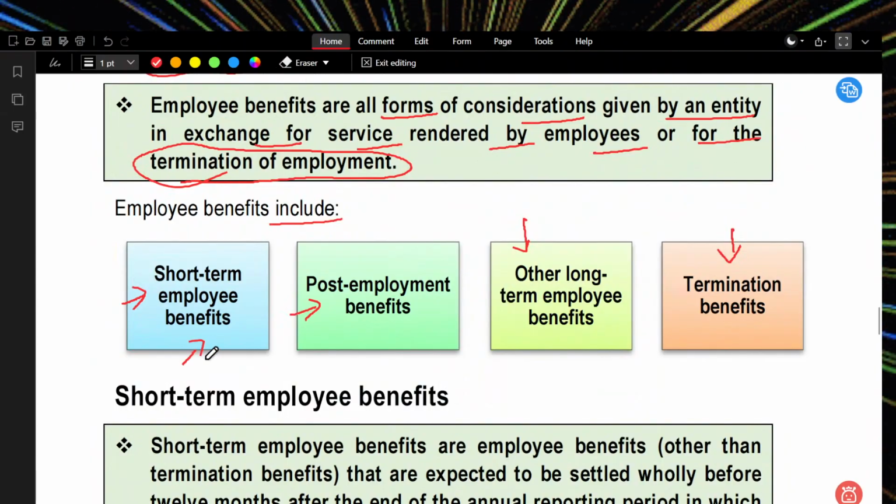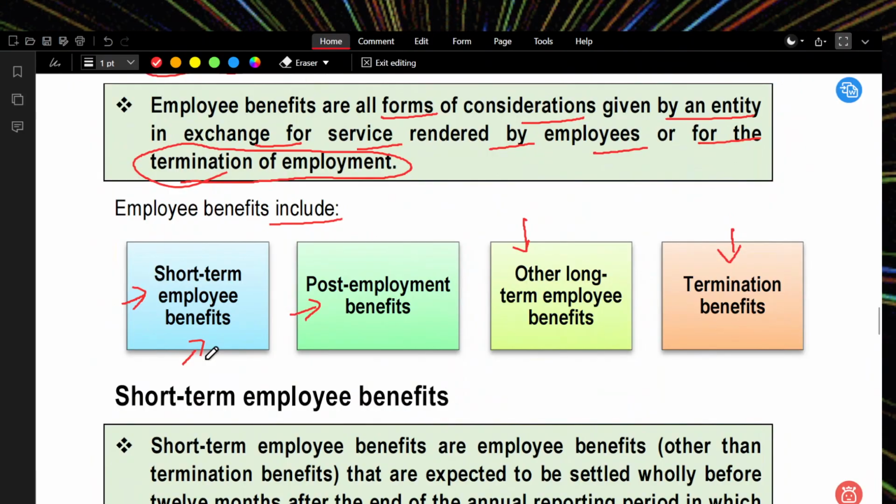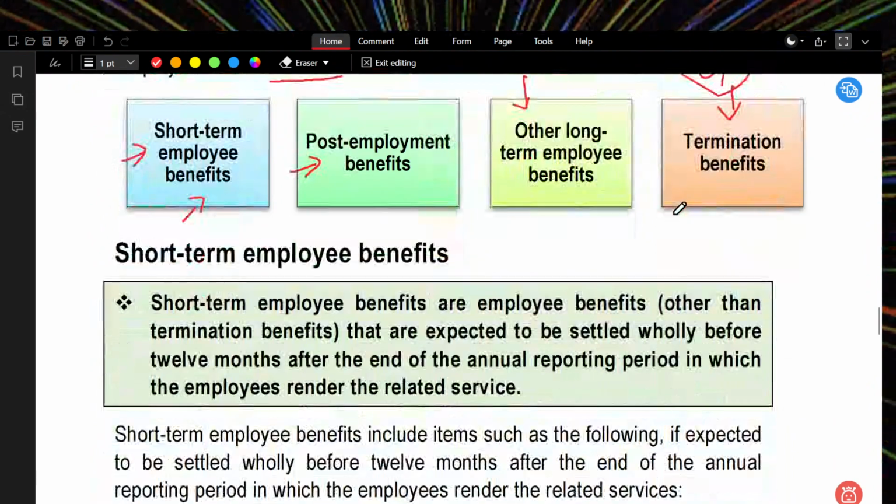Short-term employee benefits: he comes, he works, he gets paid wages. Post-employment benefits: he worked for some part of time, then after that he gets a payment. Other long-term employee benefits: PF we are giving, bonus we are giving. Termination benefit: gratuity we are giving. These are the benefits we are giving.